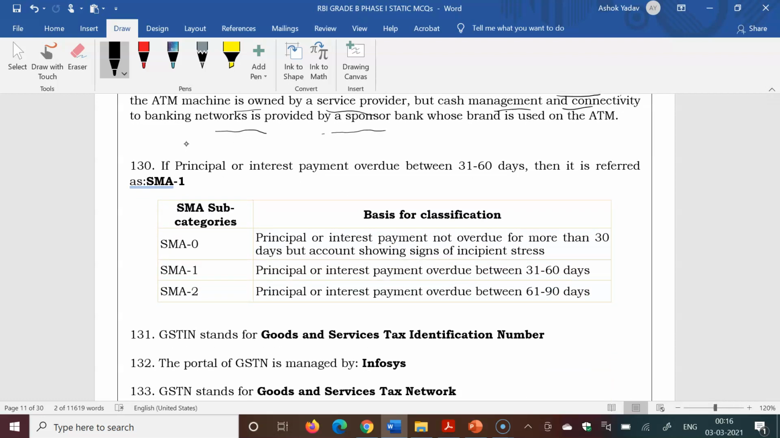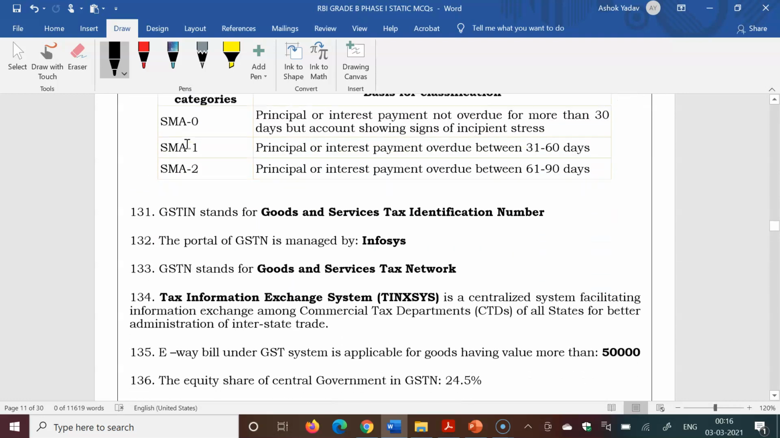If principal or interest payment is overdue between 31 to 60 days, then it is referred to as SMA1. Three different categories are given.